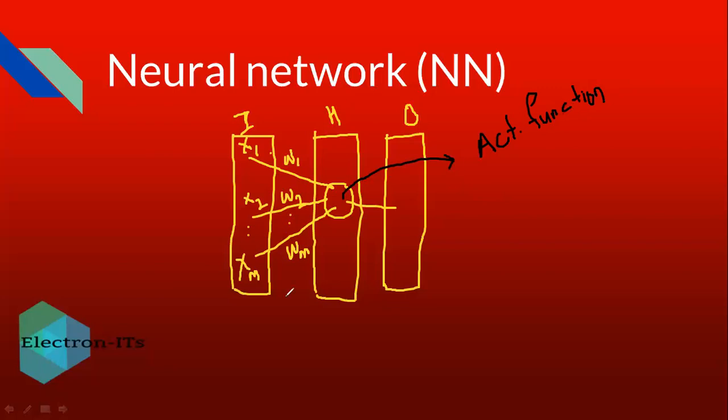So this is the basic structure of a neural network, which consists of an input layer, hidden layer, and output. We use multiple inputs, and according to the inputs we use the weights. Weights are nothing but numeric values, and inputs are in the form of 1 and 0. Based on the weights and inputs, we trigger the system by applying the activation function, which will predict the output.